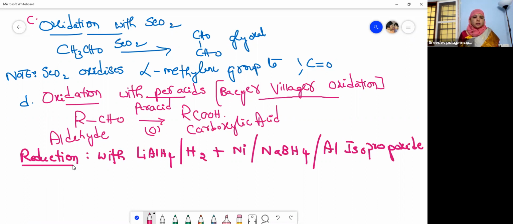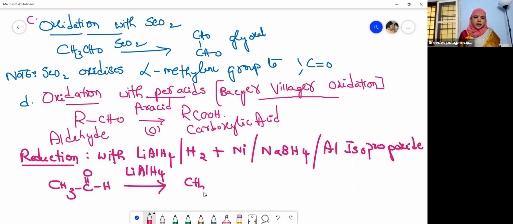We are going to learn about the reduction of aldehydes. This is the last reaction in the aldehydes. Acetaldehyde, CH3CHO, on reduction in the presence of lithium aluminum hydride, a reducing agent. I already told you that reduction means addition of hydrogens.